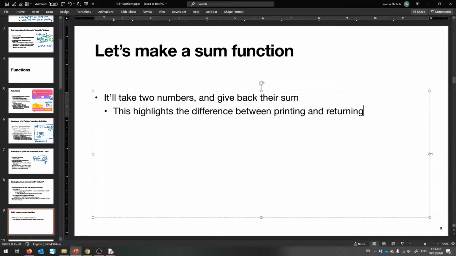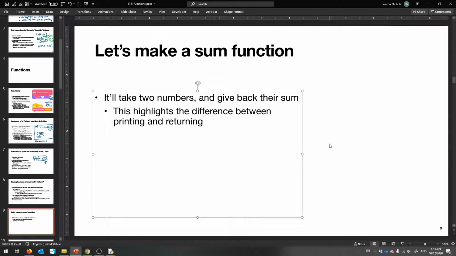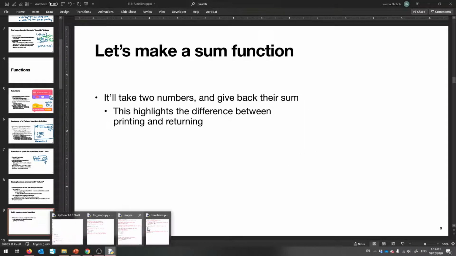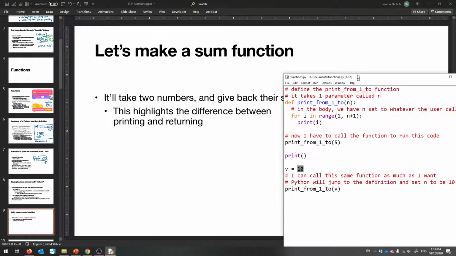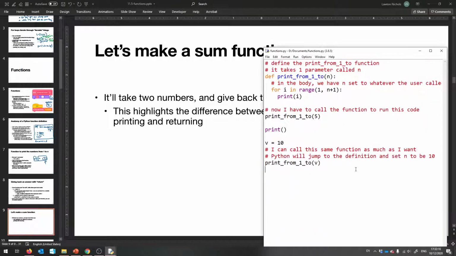All right, so let me show you this. I'll say def sum. It's going to take 2 numbers, so let's call them x and y, and then it returns, or gives back, x plus y.